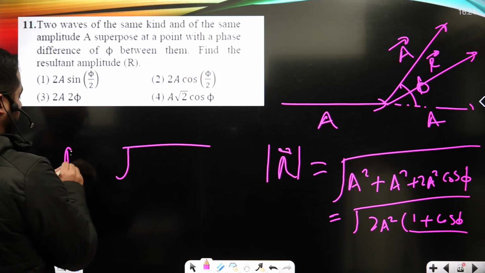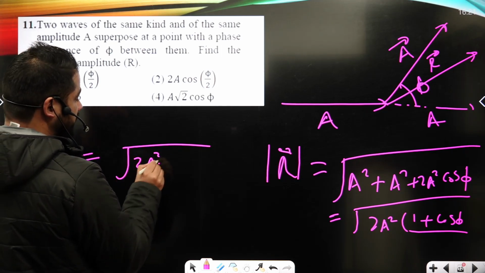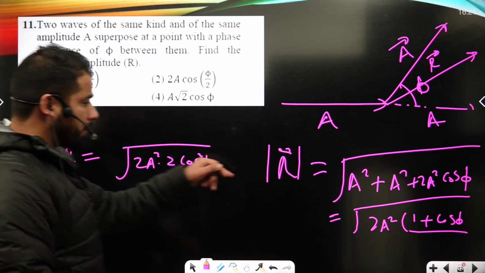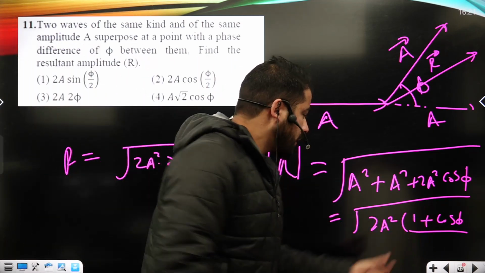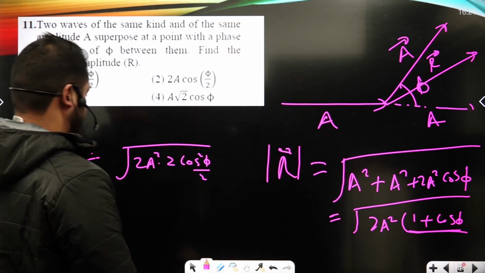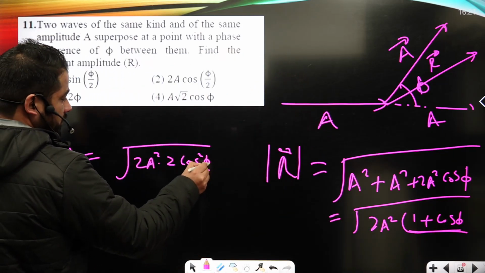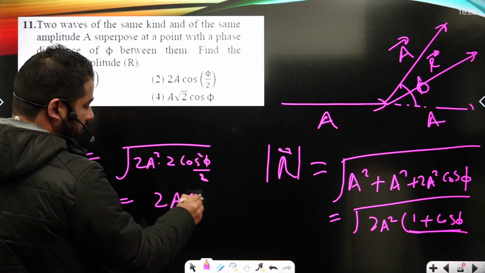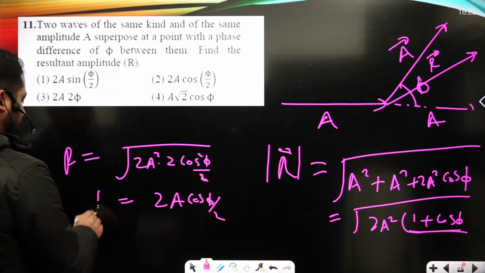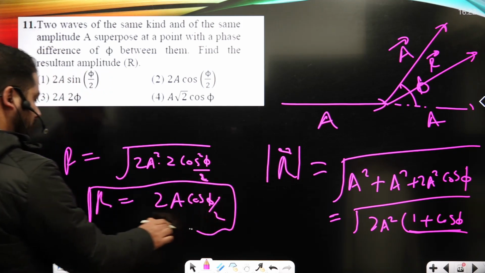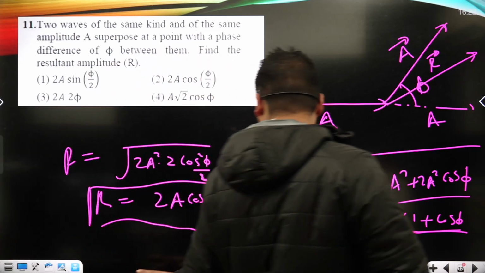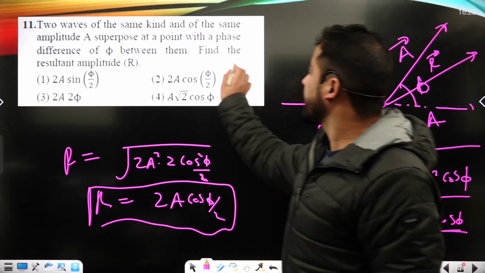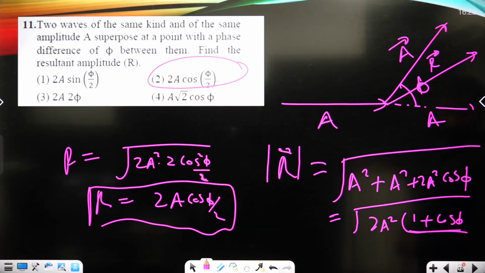So here R squared I can write as 2A squared times 2 cos squared phi upon 2, that is 4A squared cos squared phi upon 2. So R equals 2A cos phi upon 2, and it is basically the resultant amplitude of the wave after the superposition of two waves, and it is shown under option number 2, okay.